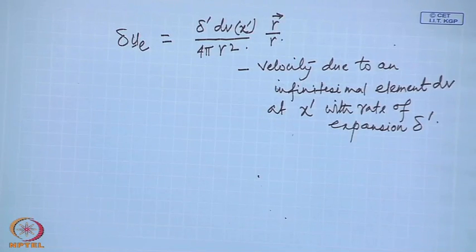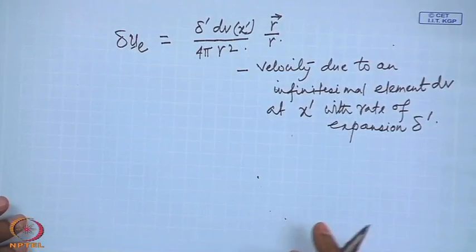and the complete rate of expansion also can be thought of as the sum of an infinite number of volume sources located at each and every point with rate of expansion delta prime, and this delta prime dV prime can be called the strength of that volume source, that is, the volume it is increasing. So, we now have got the velocity field associated with a specified rate of expansion.